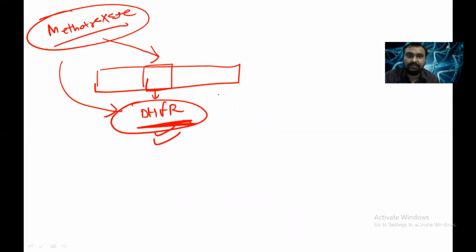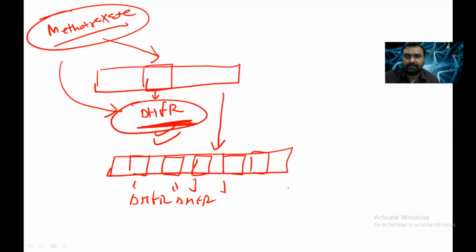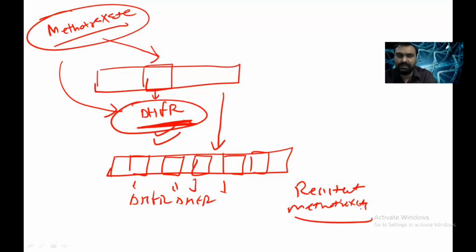But there is a chance of methotrexate resistance. Why so? Because whenever the drug is given, our gene is amplified. So many copies of the gene are formed, and all will now synthesize the dihydrofolate reductase enzyme. So there will be resistance to methotrexate, and we have to give another anti-cancer drug. All right, so that is the first mechanism.